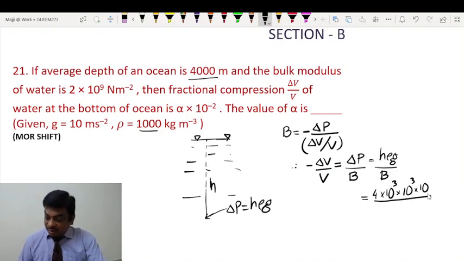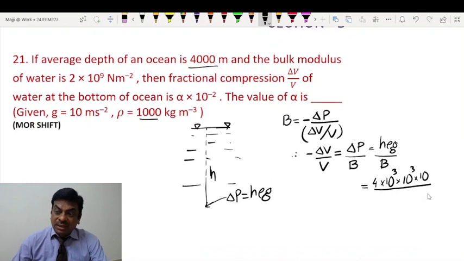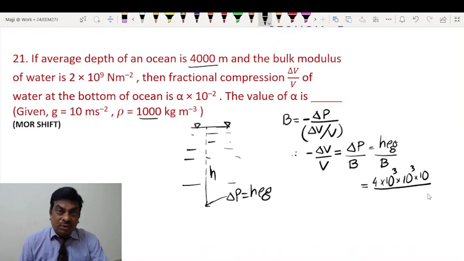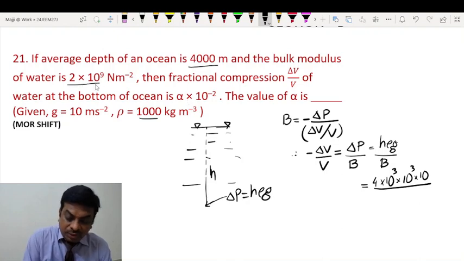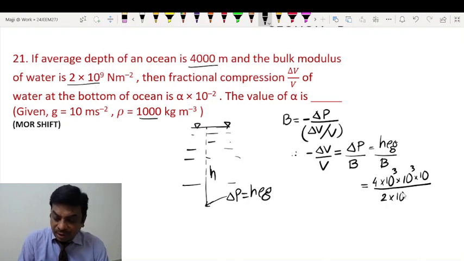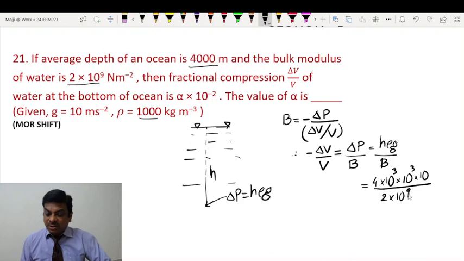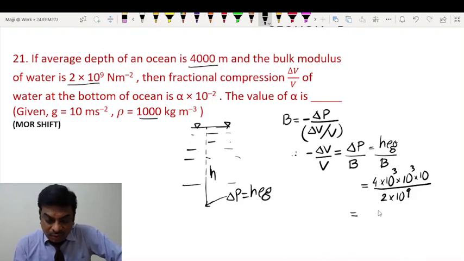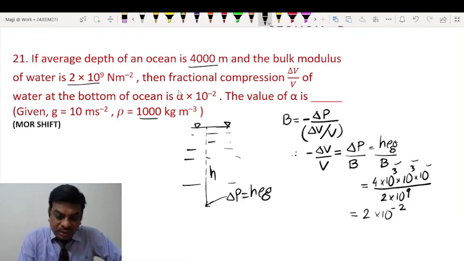This is a technique to solve in competitive exams. You don't have to write units unless you are changing the units. Just simply follow SI units, that's all. Then the bulk modulus is 2 into 10 to the power 9 Newton per meter square. Here you can see very clearly that 4 by 2 is 2, and into 10 to the power 3 plus 3 plus 1 is 7, divided by 9, so this will be 10 to the power minus 2. In fact, alpha is 2. So alpha is 2.